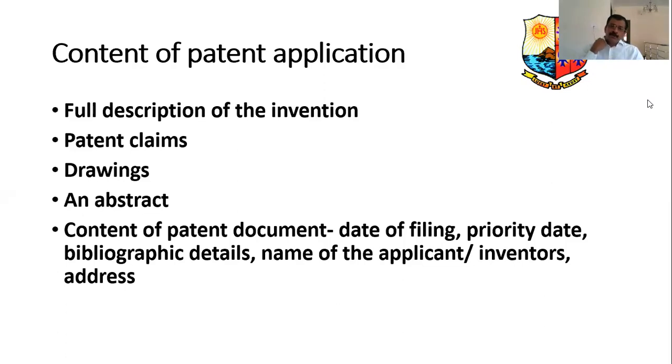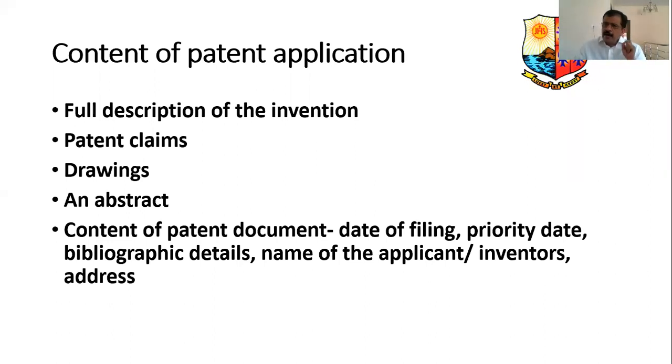Also, a more important thing is an abstract. As you read in a research paper, a patent application also should have an abstract. What is the meaning of abstract? Abstract will tell you in short the important points involved in your research. That's very important, right? Therefore, in the patent application, writing the abstract is more important. Looking at the abstract itself, a company may find interest in your products. That is a very important thing.